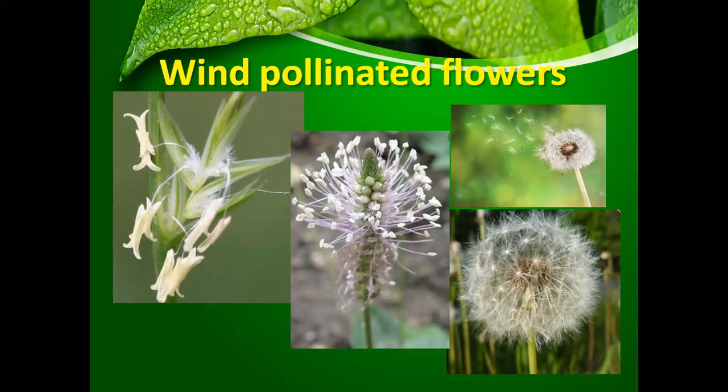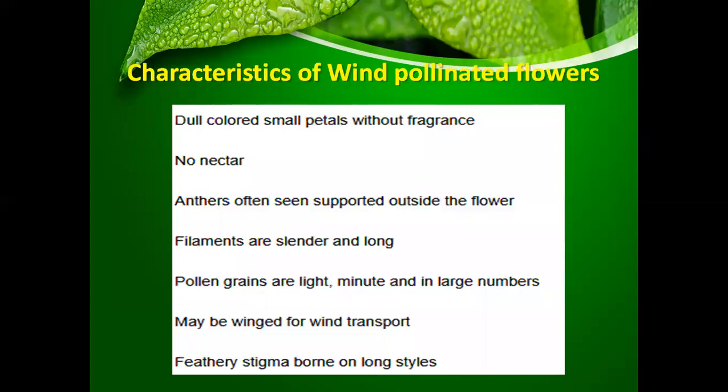So if we talk about wind pollinated flowers, you can see a few pictures of wind pollinated flowers on your screen. Let's study the characteristic features of such flowers which are pollinated by wind. So the flowers which are pollinated by wind are dull colored.